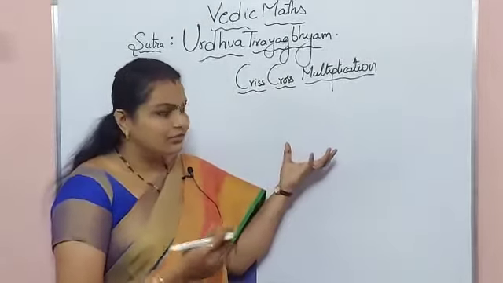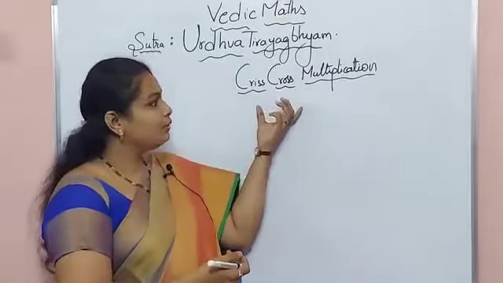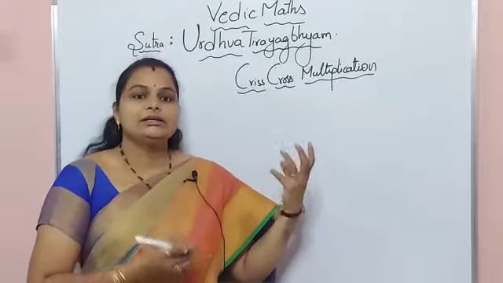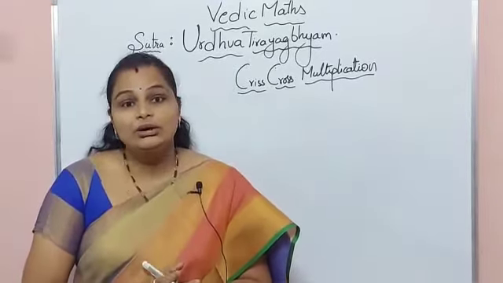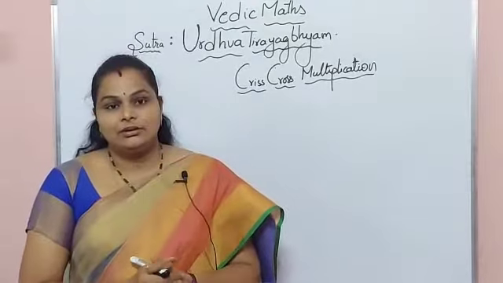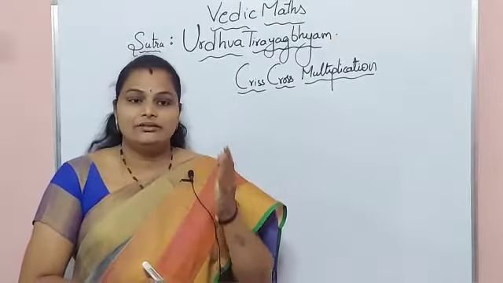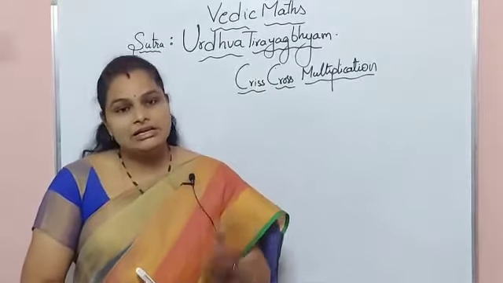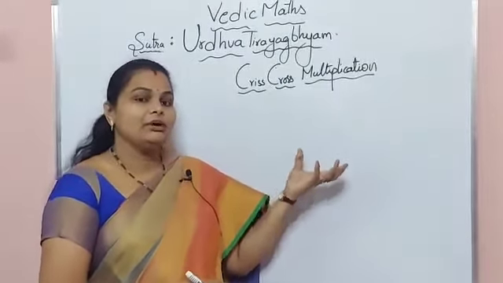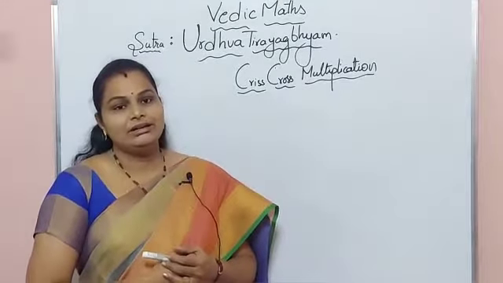Before going into the depth of the concept, we should know how this crisscross multiplication is special. It is entitled the crowning gem of Vedic maths, meaning it has that much speciality. And the crisscross method, if you observe, is a vertical and horizontal multiplication algorithm. So what steps we have to follow, let us go into the video in detail.